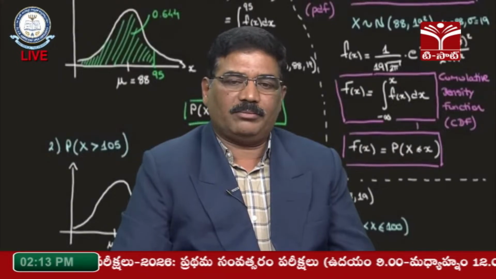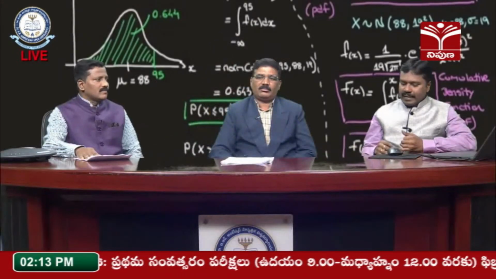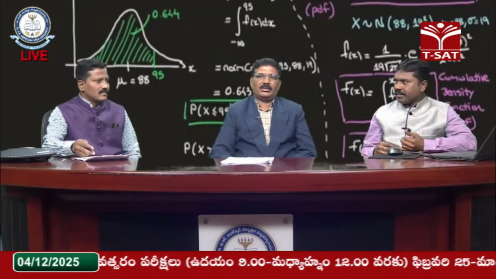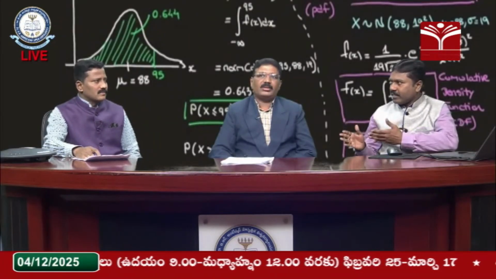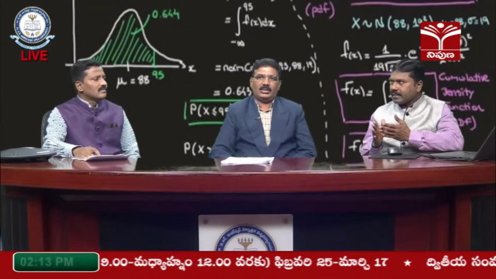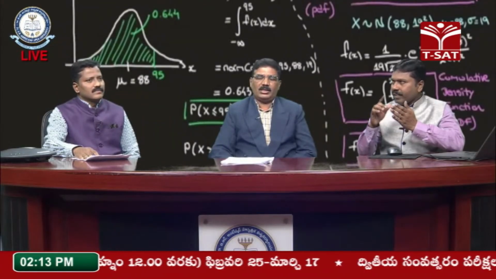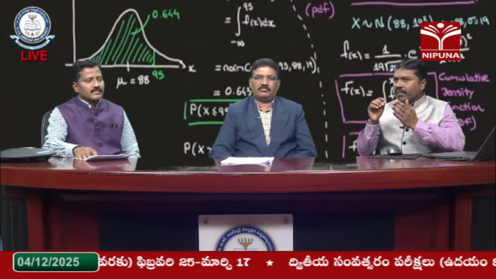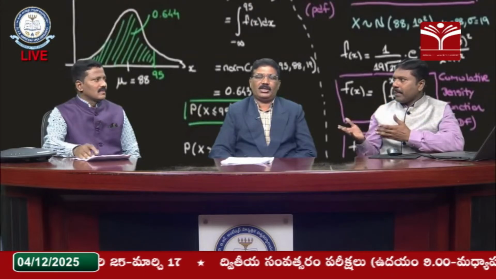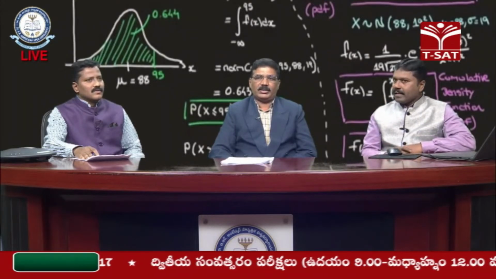So simply said, that is a characteristic function, like a moment generating function. Both are similar, but the only difference is that instead of e to the power of tx, you write e to the power of itx, with a complex value here.